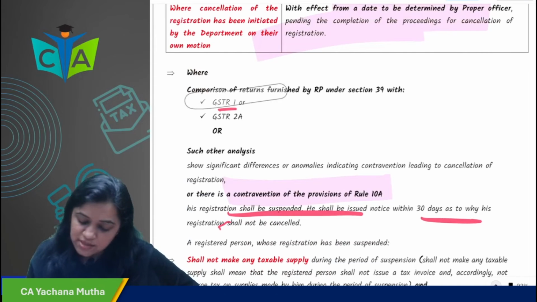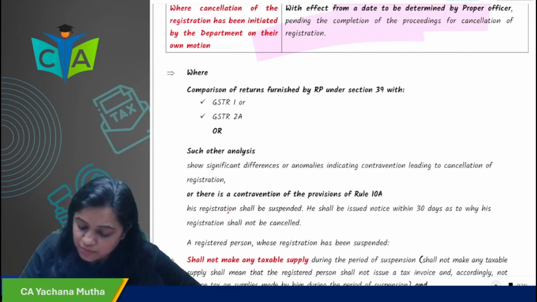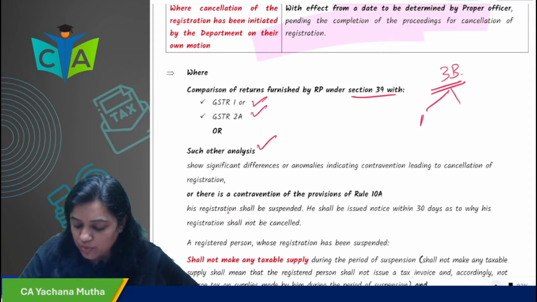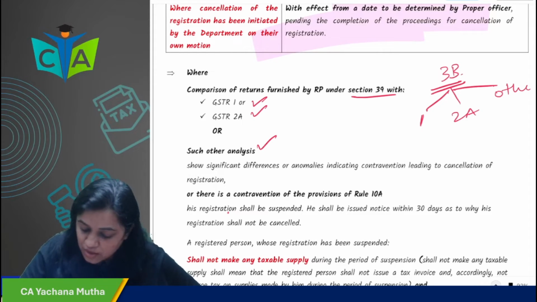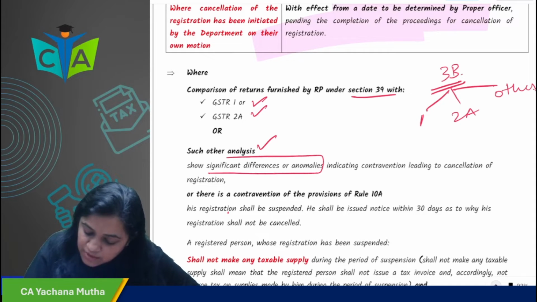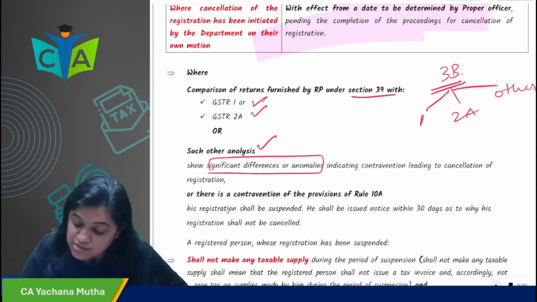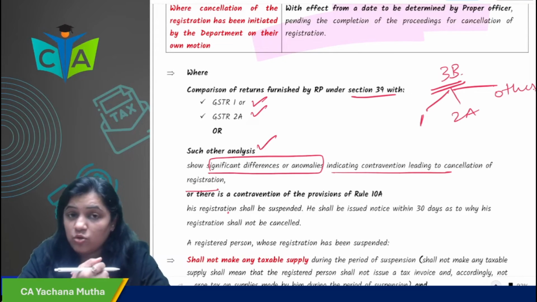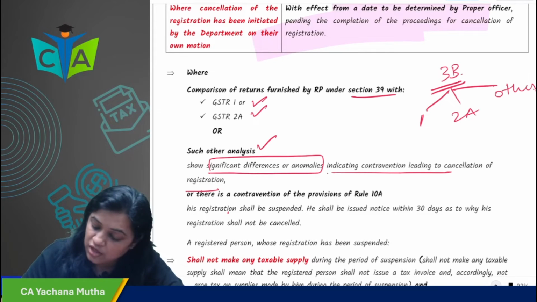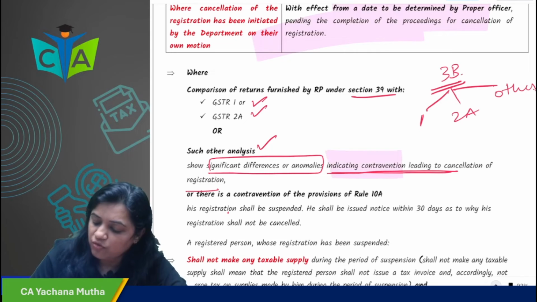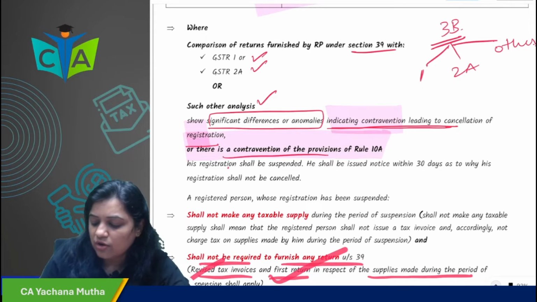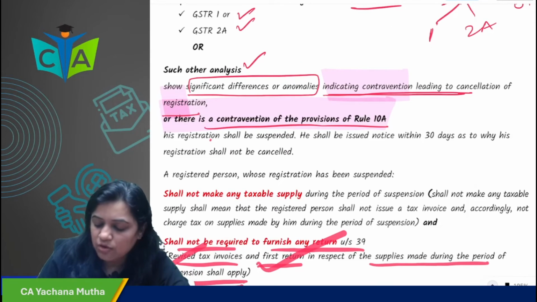Now, where there is a comparison of returns by the registered person under section 39, like when you compare your 3B with GSTR-1 or 2A or such other analysis, and it shows significant differences or anomalies, too much difference indicating contravention leading to cancellation of registration, or there is contravention of 10A, that is, you are required to furnish the bank account but have not furnished it, then your registration will be suspended.